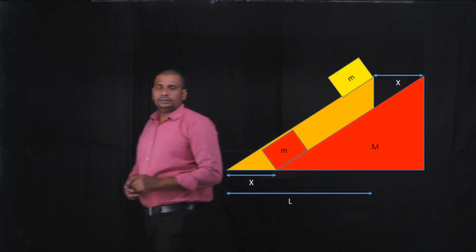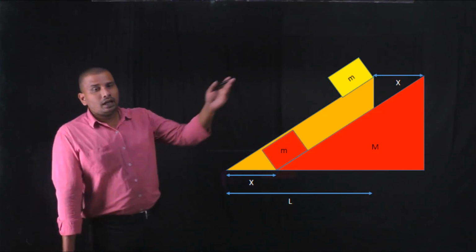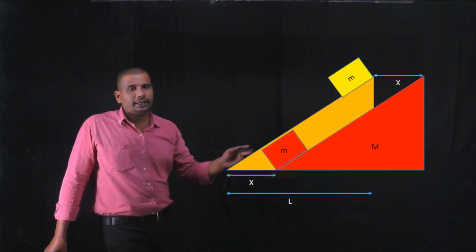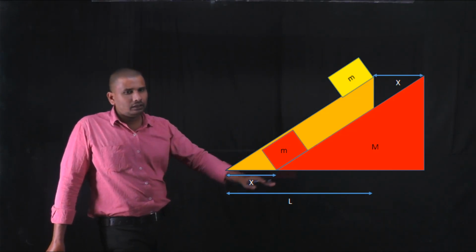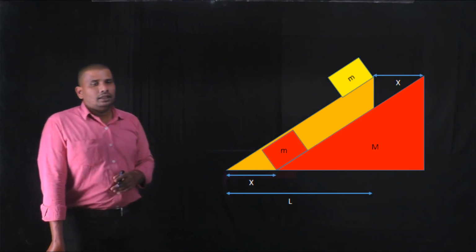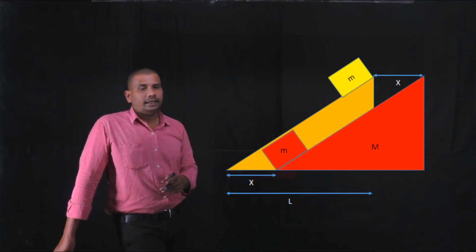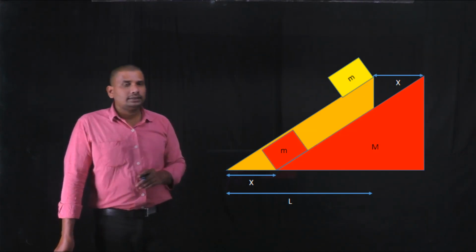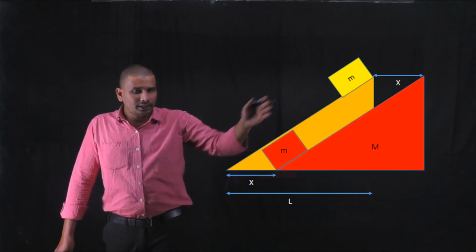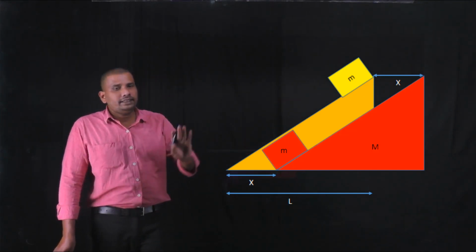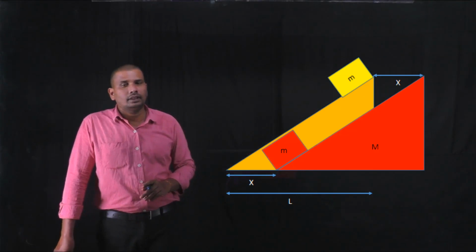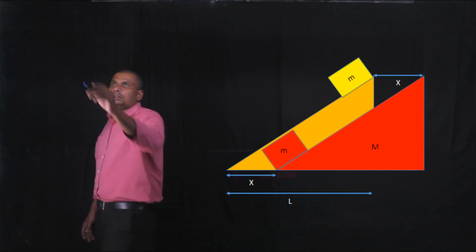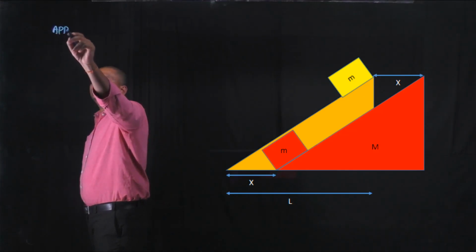In this application, there is a block of mass small m placed on the wedge of mass capital M, and the system is placed on a horizontal surface, and the base length of the wedge is capital L. All the surfaces are smooth. Due to this, by the time block reaches the bottom, the wedge is displaced like this. Now, the displacement of the wedge is how much? Here, we want to find this in this application.